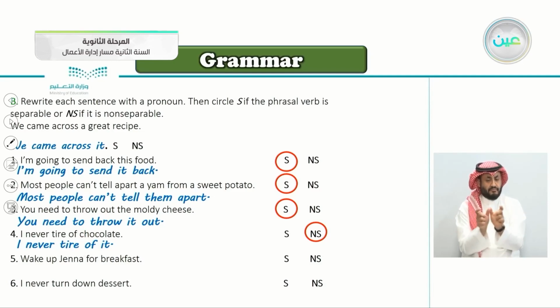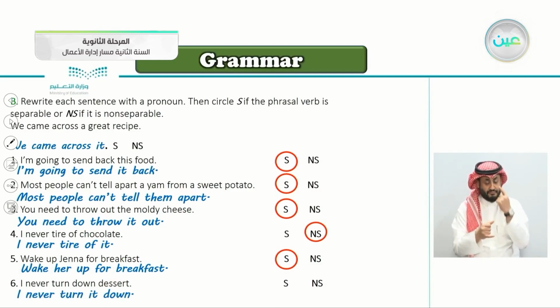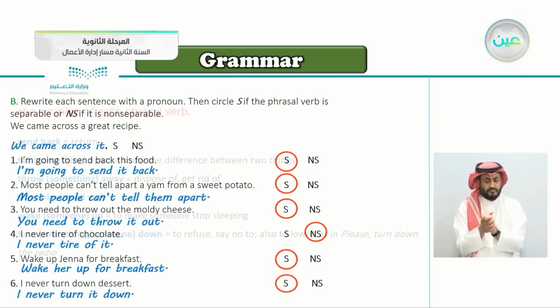So it is non-separable. Number five, wake up Jenna for breakfast. So we say wake her up for breakfast. This is also very good, separable. Number six, I never turn down dessert. So we have turn down, and the object is dessert. So what do we say here? Turn down, it's also separable. You say I never turn it down.